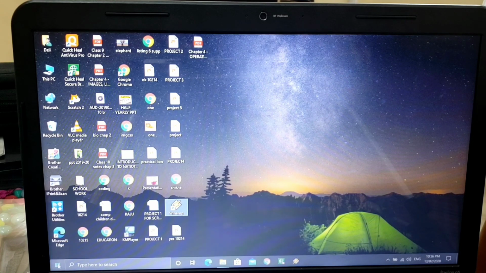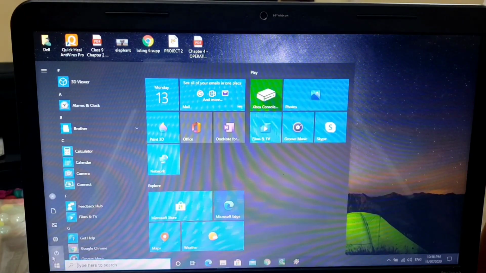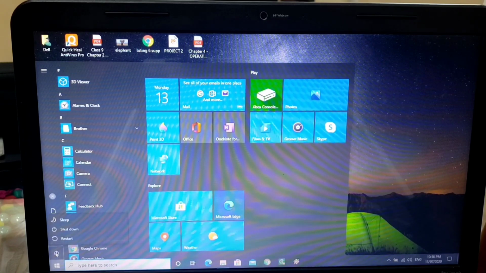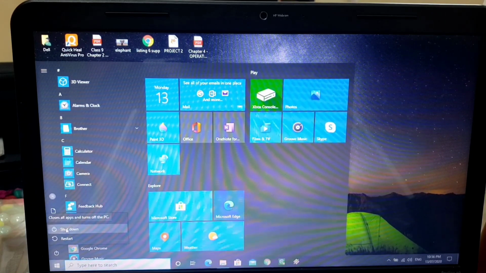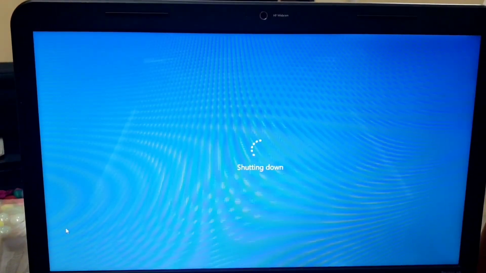Just click on the start button. Here you will get this power button. Click here. Here it is giving you three options: sleep, shutdown and restart. So you will select the shutdown button. This way you can shut down your computer.